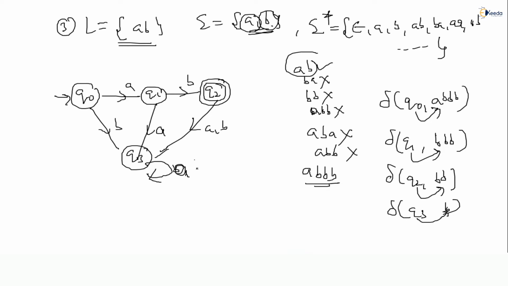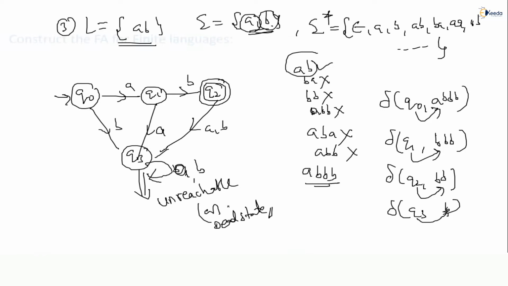I will write it. So after Q2, on A or B, any number of A's and B's that come must be rejected only. So Q3 is nothing but an unreachable state or dead state, we can say, dead state or unreachable state. We will understand. Are you getting my point? So all of you, please note down these things.